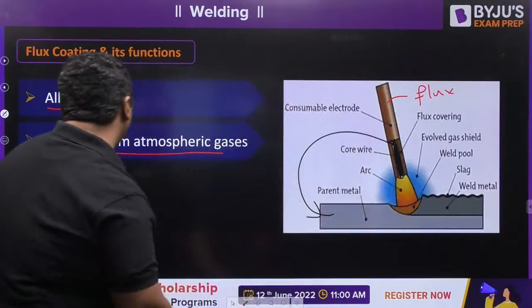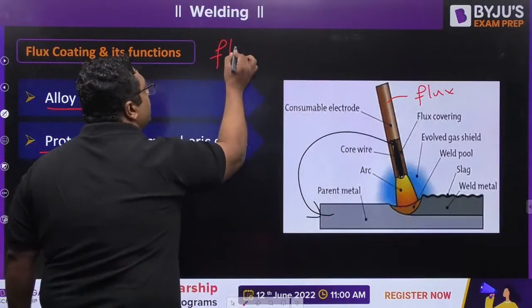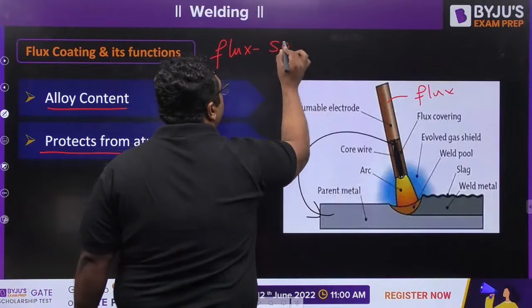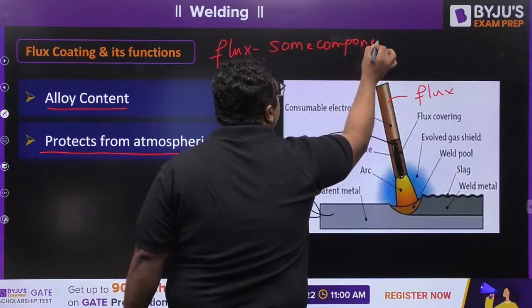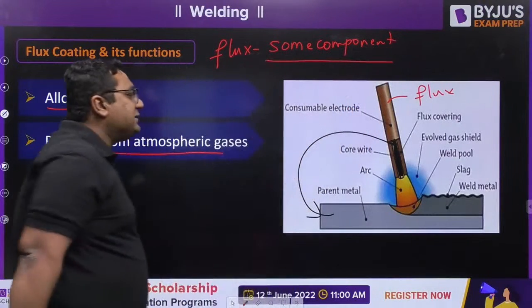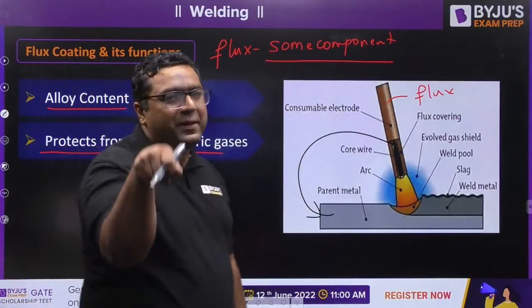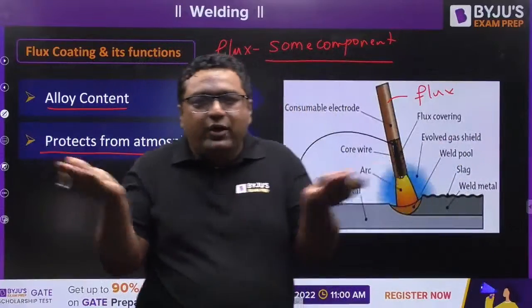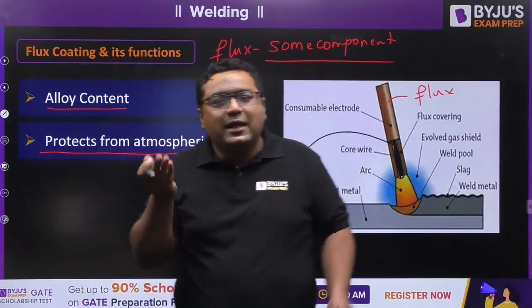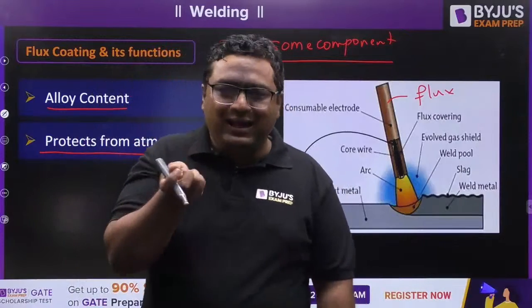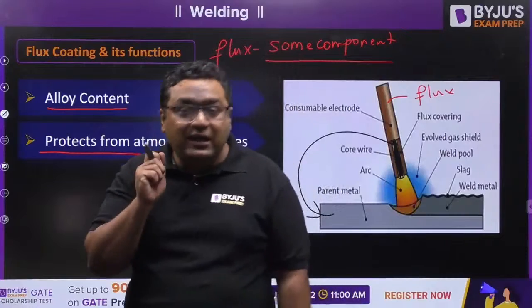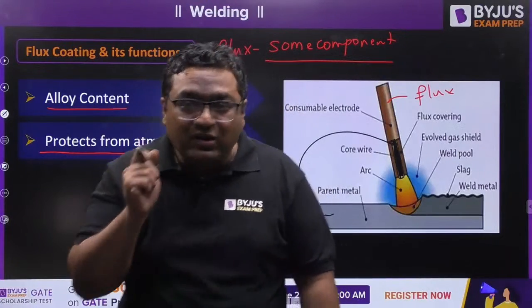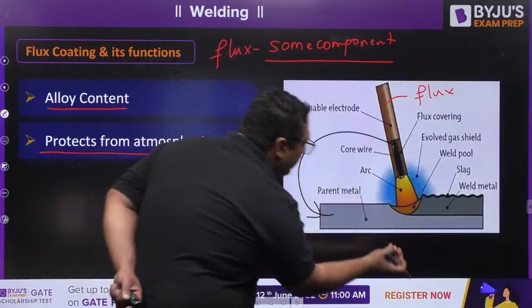So my dear, in your flux, we are adding some components which are lighter than the parent metal. Means if welding is going on with some particular material, then we add components lighter than that in the flux. So when we add materials which are lighter than the molten metal, then what will happen? My dear, the lighter material will come up.